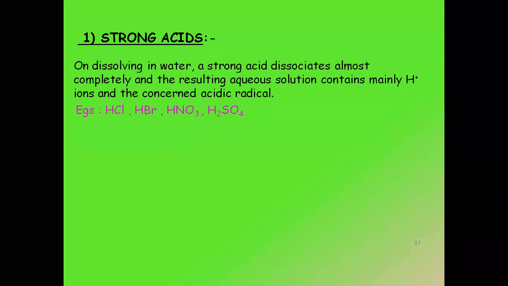First, please understand. On dissolving in water, a strong acid dissociates almost completely and the resulting aqueous solution will contain mainly H plus ions and the concerned acidic radical. See, abhi acidic radical मैंने कुछ specify नहीं किया. Why? Because it can, जैसे HCl के case में it is going to be Cl minus, HBr के case में it is Br minus, HNO3 के केस में it is NO3 minus and H2SO4 के केस में it is going to be SO4 2 minus.